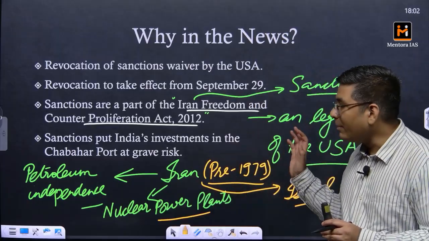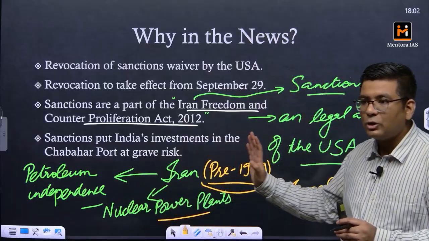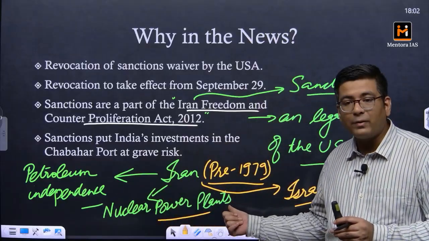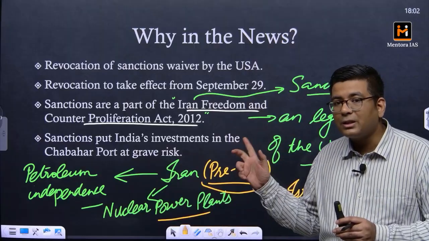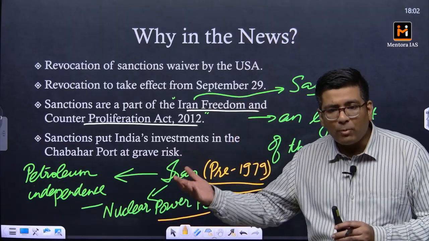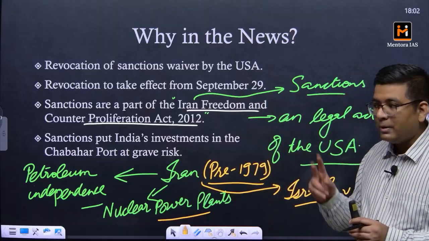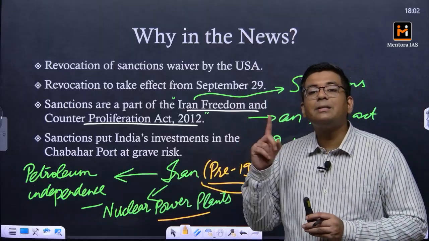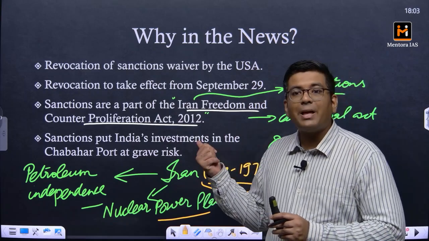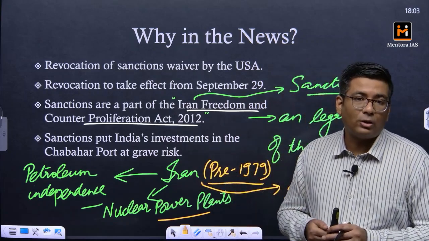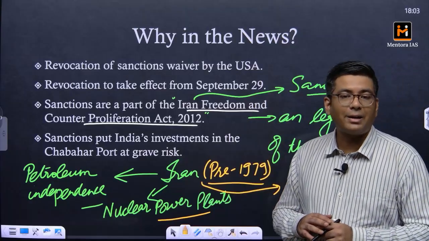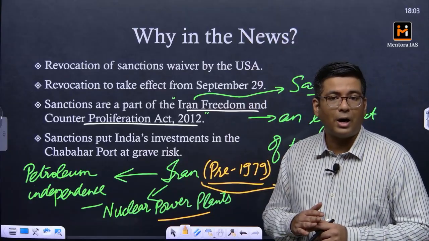So coming back to this discussion, because of two things: Iran has got nuclear infrastructure, and the US is suspicious about nuclear weapons being developed, or the probability that it can develop them in the future. The second thing, Israel is a close ally of the USA, and the USA would want Israel to be safeguarded in all parts. These are the two things driving the USA to be so hard on Iran.